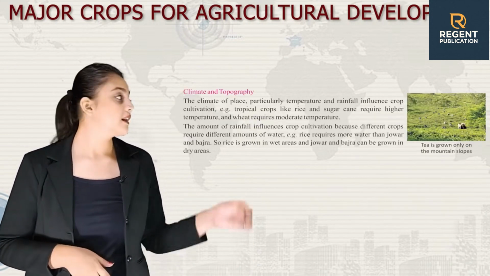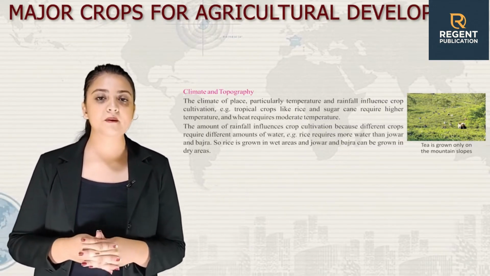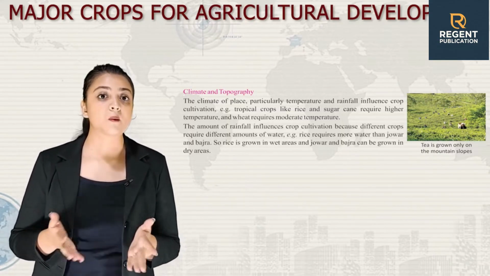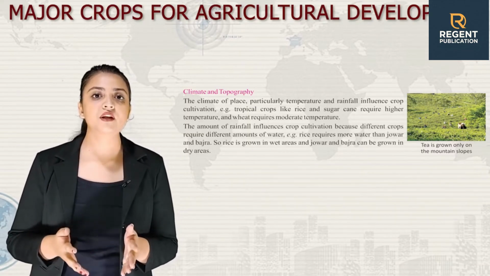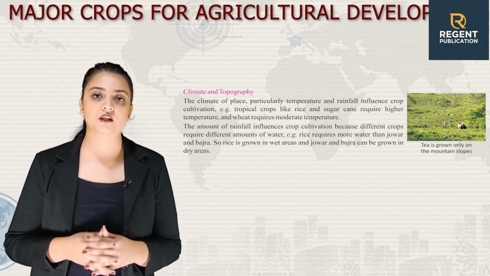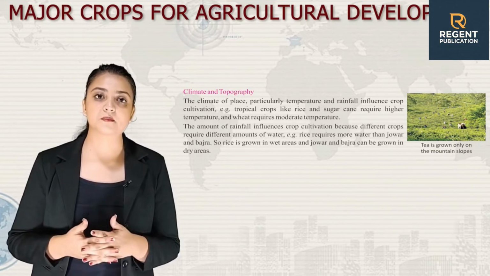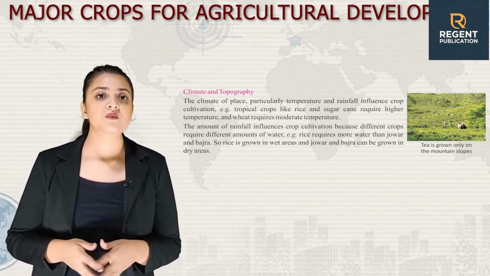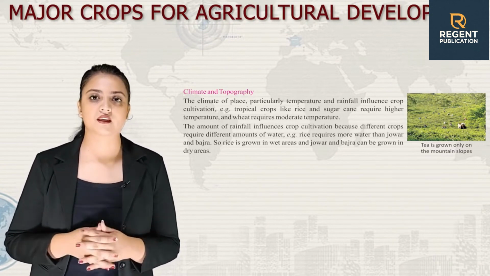First factor is climate and topography. The climate of a place, particularly temperature and rainfall, influences crop cultivation. Example, tropical crops like rice and sugarcane require higher temperature and wheat requires moderate temperature. The amount of rainfall influences crop cultivation because different crops require different amounts of water. Example, rice requires more water than jowar and bajra. So, rice is grown in wet areas and jowar and bajra can be grown in dry areas.